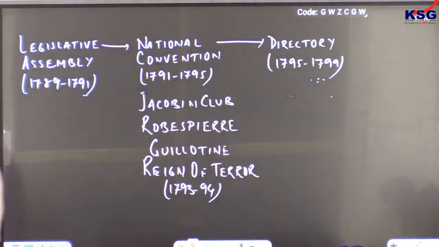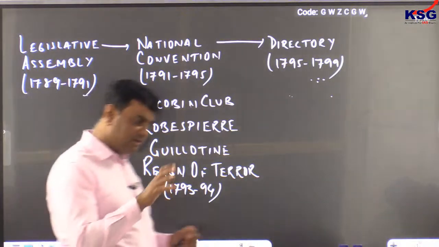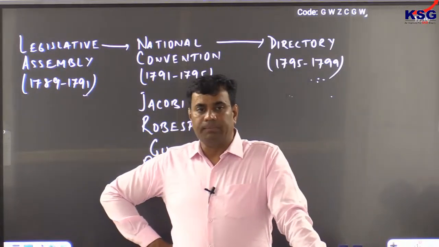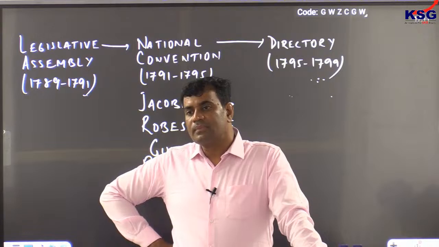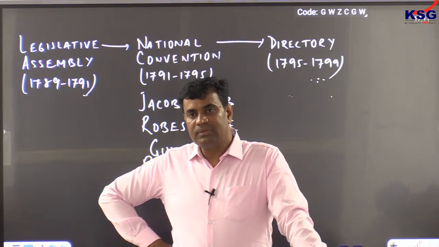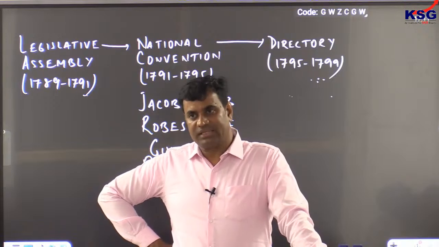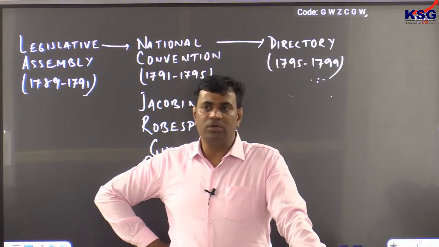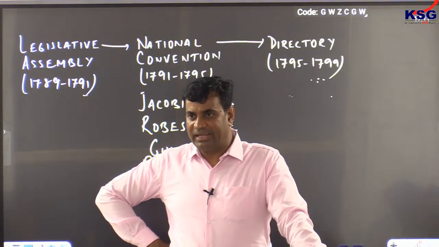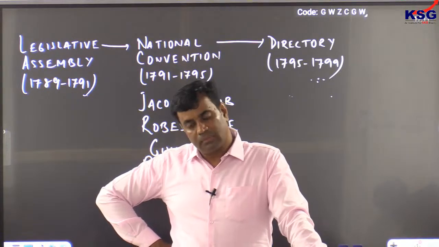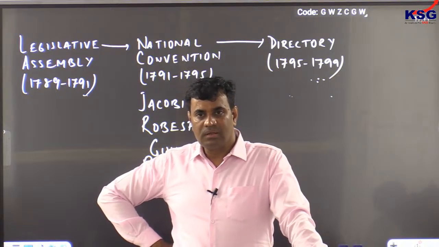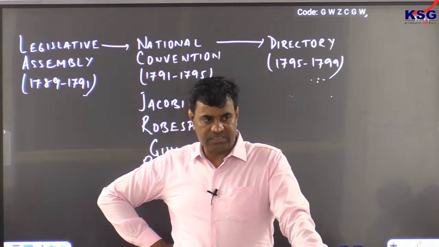Such actions sustained the French Revolution, but at the same time derailed it, put the revolution off track, D-E-R-A-I-L-E-D, derailed it from the ideas of liberty, equality, and fraternity. Okay?